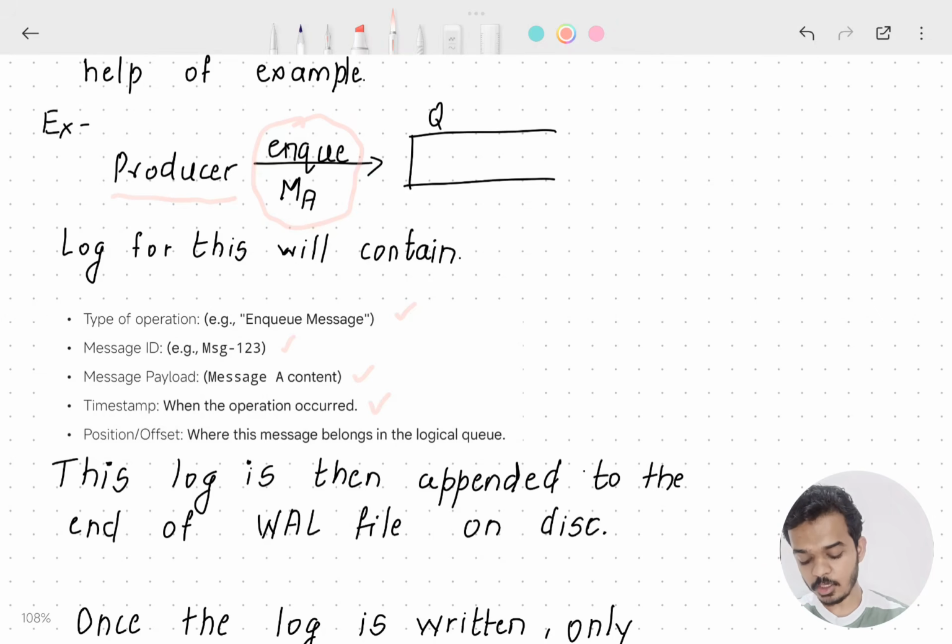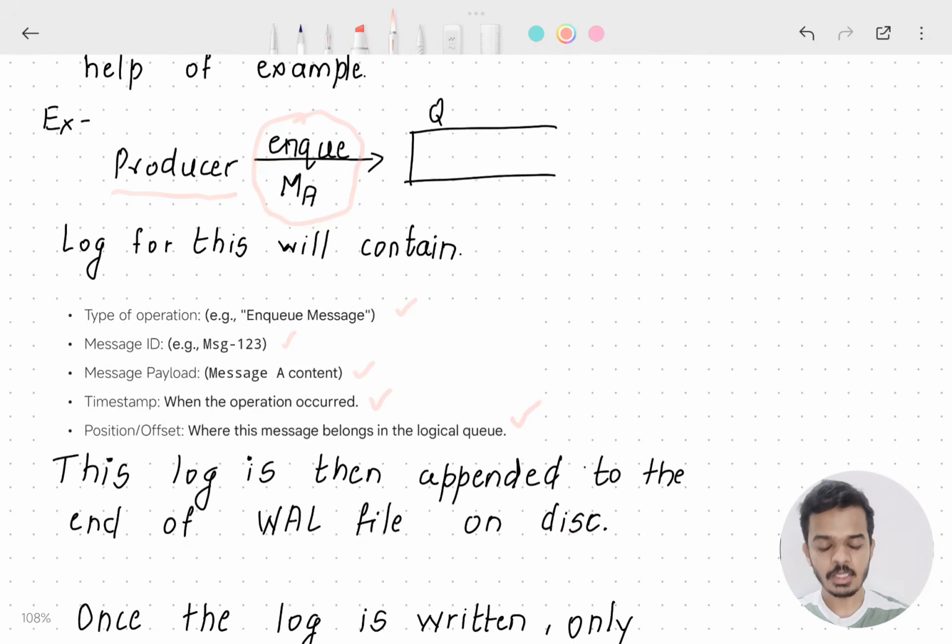The fourth thing is the timestamp, when this enqueue operation is happening. And the very last thing is the offset. Offset means the position where the message is present in the logical queue.